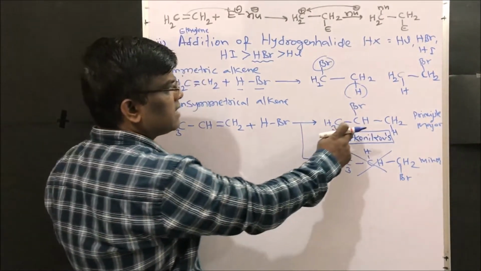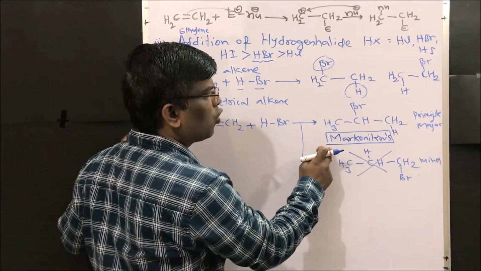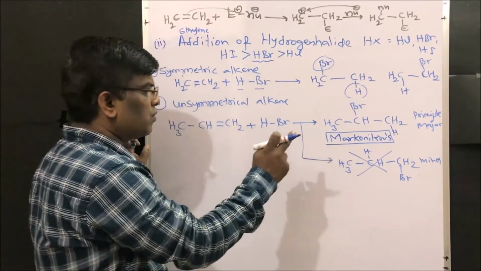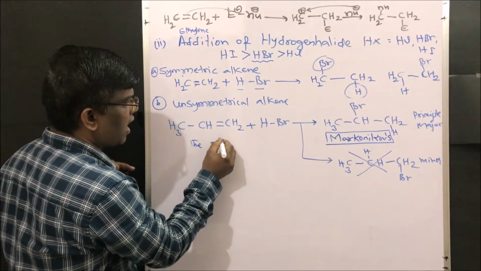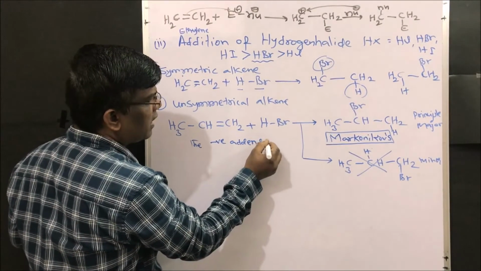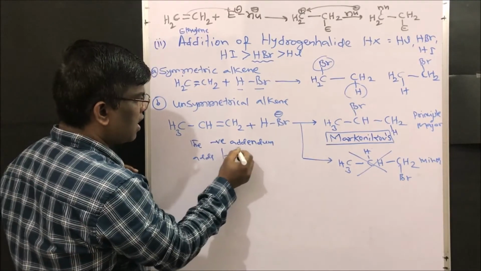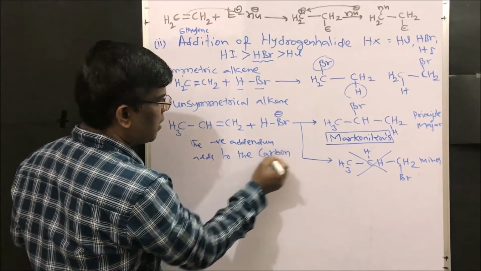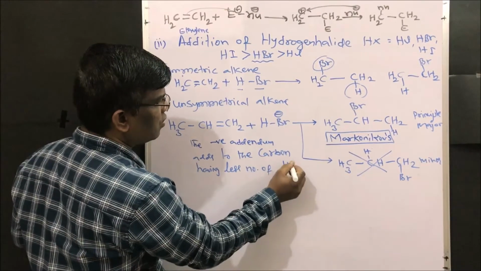Dear friends, this selective formation of 2-bromopropane can be explained by Markovnikov's rule. Markovnikov's rule states that the negative addendum, which is bromine here, adds to the carbon having fewer hydrogens.